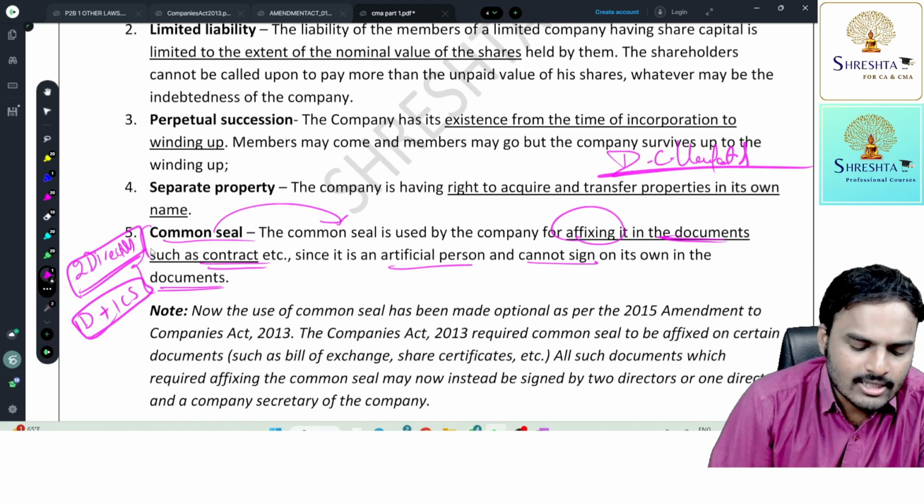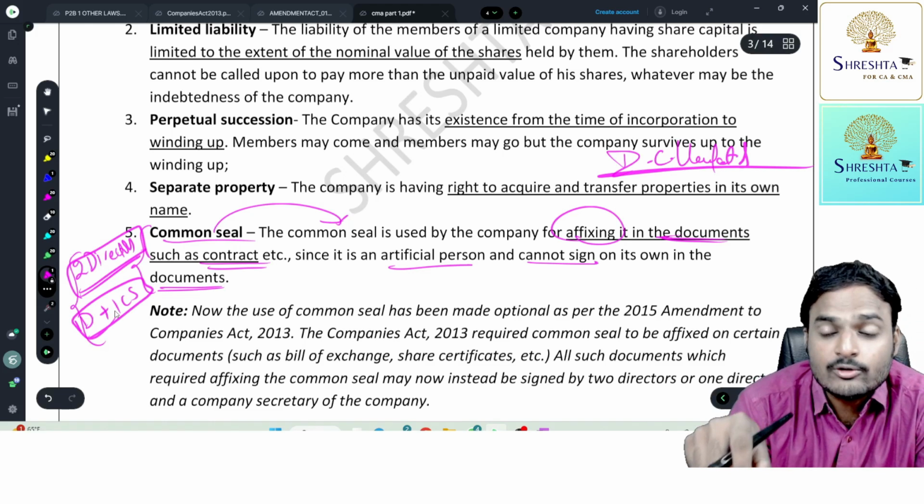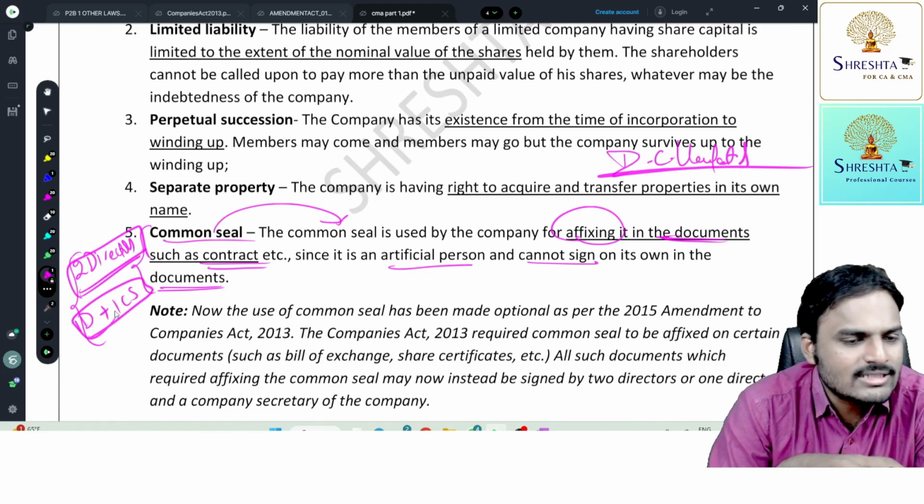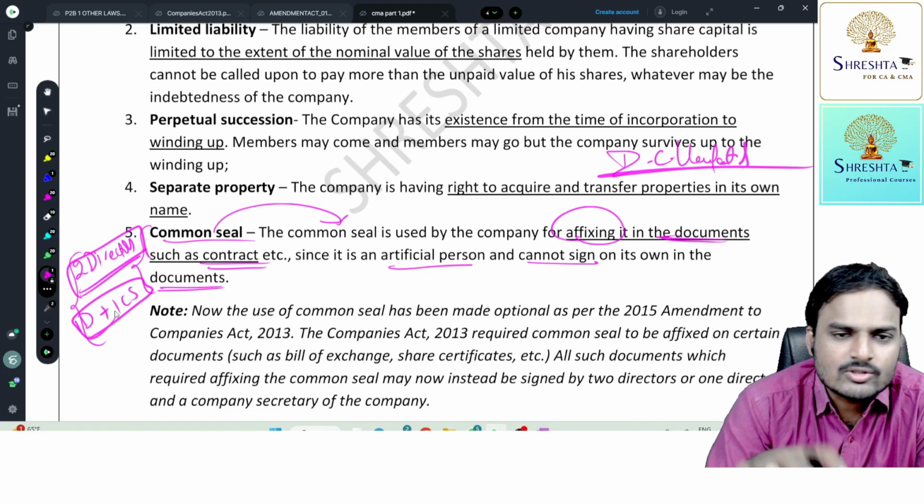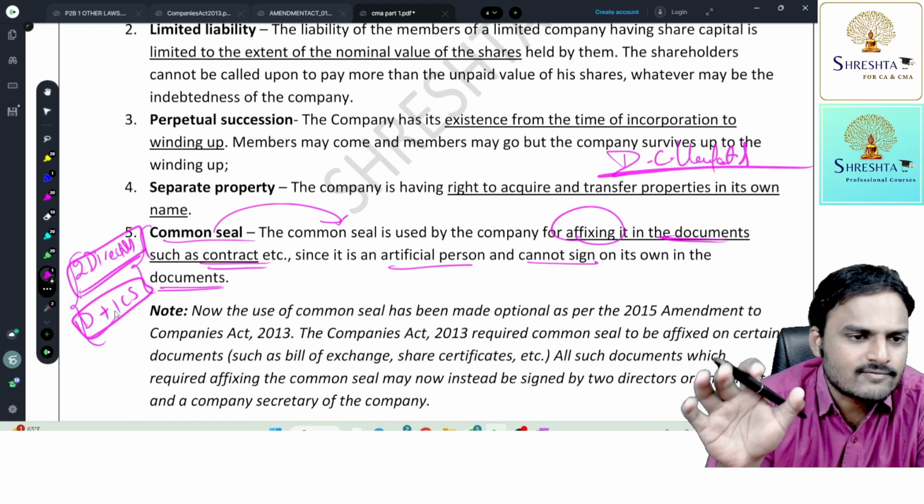So previously, along with these two people's signatures, we needed to fix the common seal. But now the common seal is not compulsory. So the directors of the company signing it is sufficient.